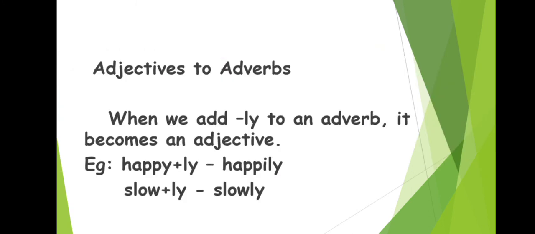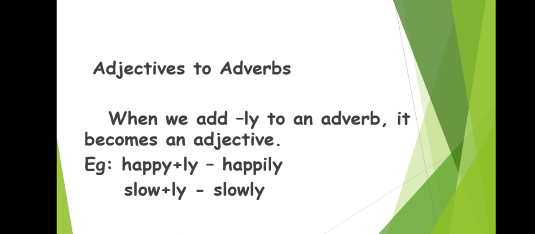Okay, the next one is how to make adverbs from adjectives. That is, how to convert adjectives to adverbs. It's very simple. If you find adjectives, that means describing words, what you have to do is just add ly to it, and when you add ly to it, it becomes an adverb. So look here, when we add ly to an adjective, it becomes an adverb. Not all words, but mostly.